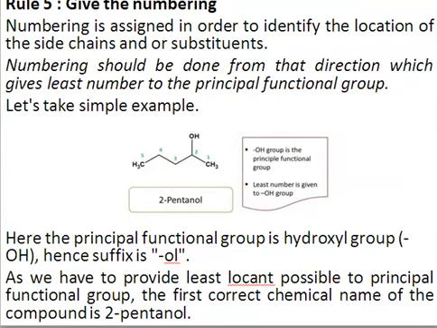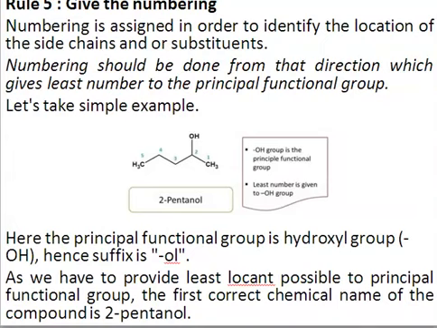Okay, now the fifth rule is numbering. So far we have studied that we have to select the principal functional group. Then we saw that we have to select the longest continuous chain that must contain the functional group. Then we saw different criteria. If there are multiple choices available for the selection of the longest continuous chain, we must select the continuous chain that has the maximum number of functional groups, or the chain that has the maximum number of side chains. Next, we saw how to use the root name. Now we will study how we are going to assign numbering, right?